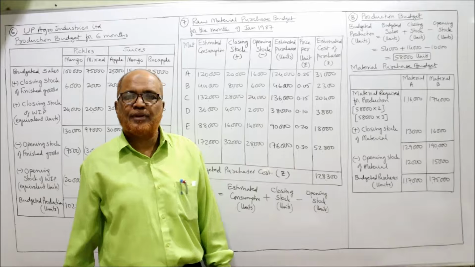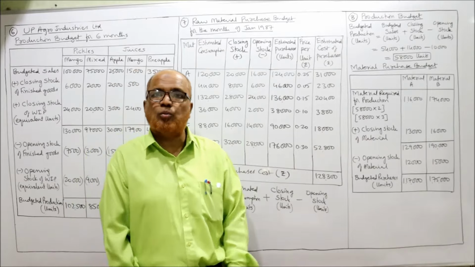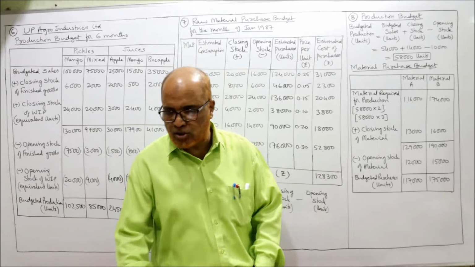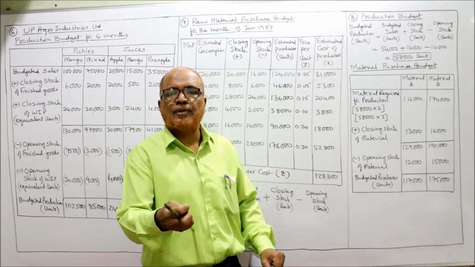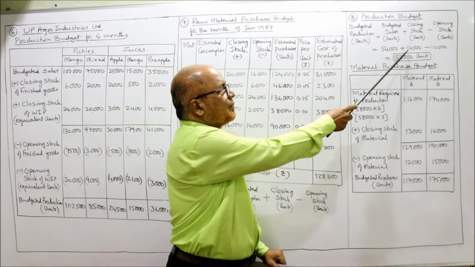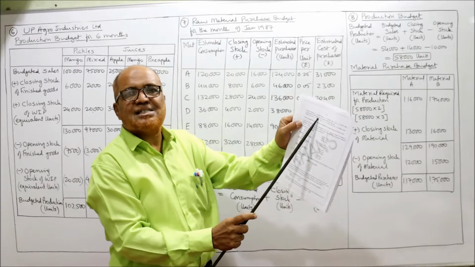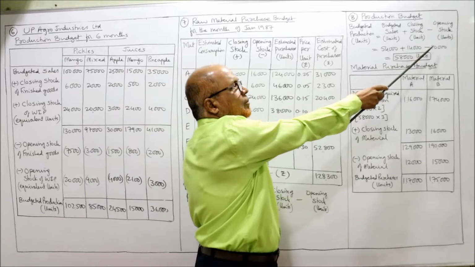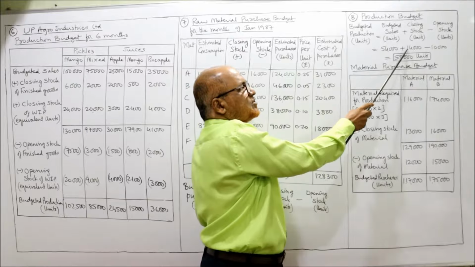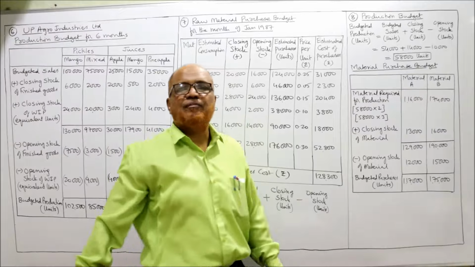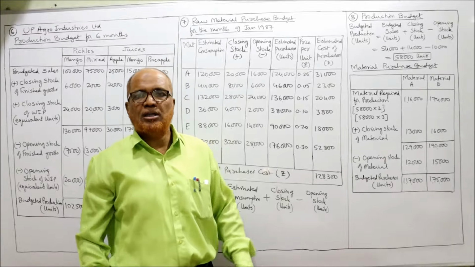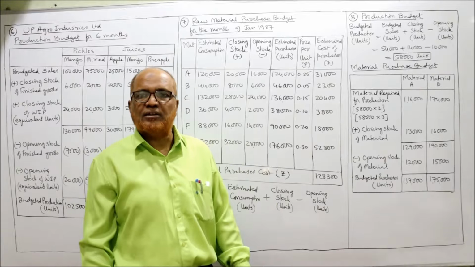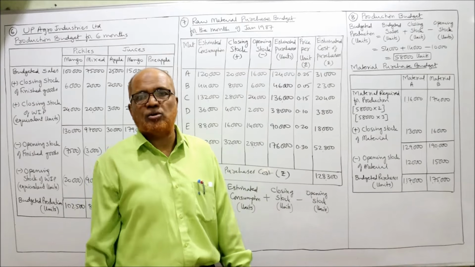Closing stock of finished goods is 14,000, and opening stock of finished product is 10,000. So 54,000 plus 14,000 minus 10,000, 58,000 is the budgeted production. We have to produce 58,000 units.